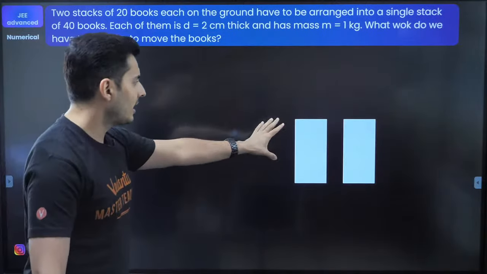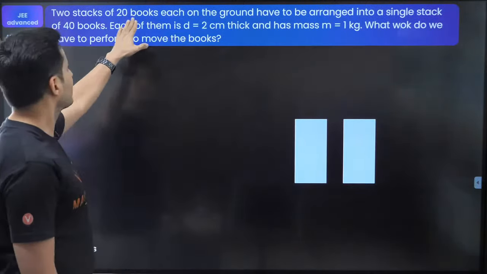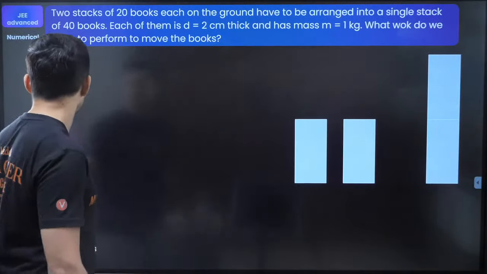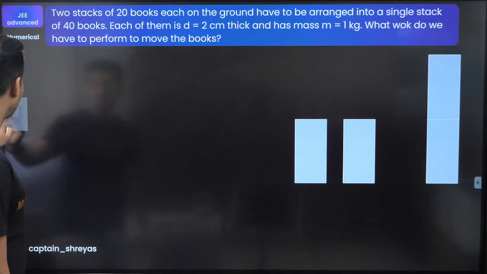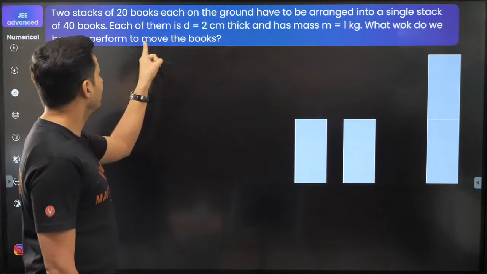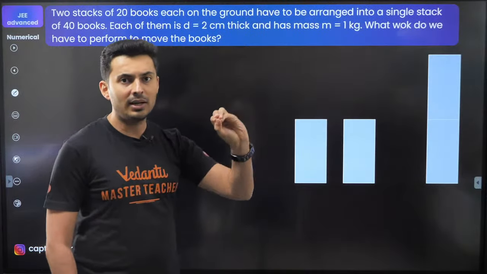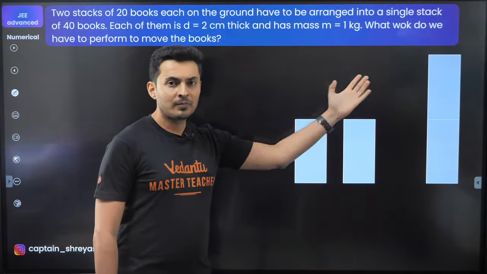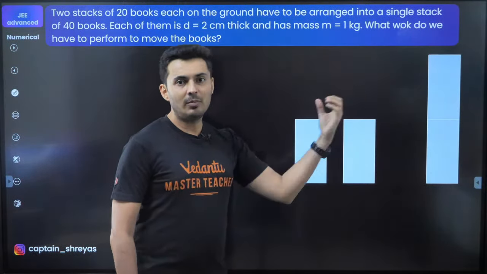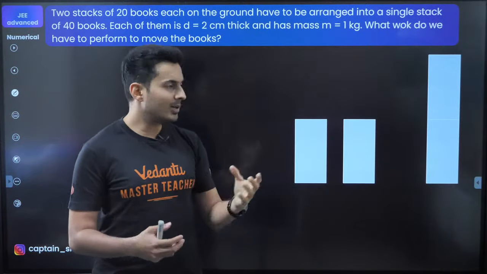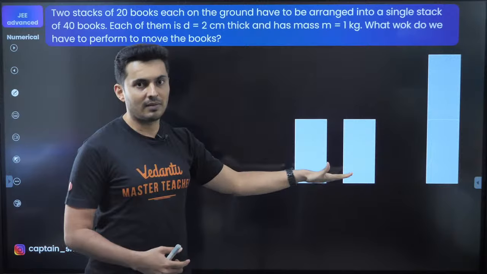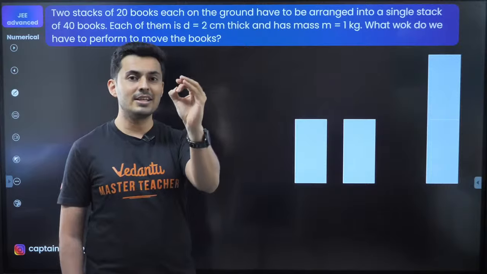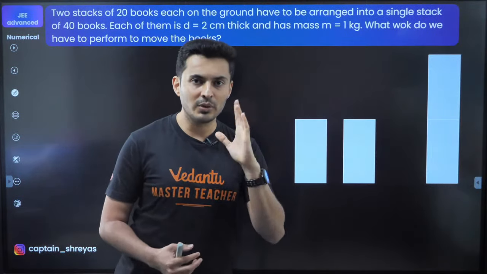Now, these are the stacks of 20 books, I believe. Yes, 20 books each. And they have to be arranged into a single stack of 40 books. So let's try to analyze the situation, because the question says find the work done to move the books. If you want to move the books this way, you are basically changing the potential energy of the system. Why? Because the books were below, the center of gravity was below. Once you move them here, the center of mass has been raised up. So you are essentially changing the center of mass of the system. Do you guys agree with it?